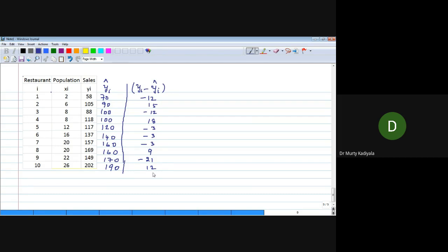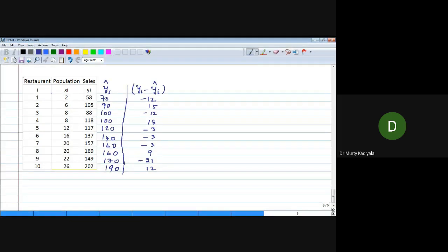It is 0. Okay? So the sum of the errors must be 0. In fact, this is one of the assumptions. The mean error is 0.